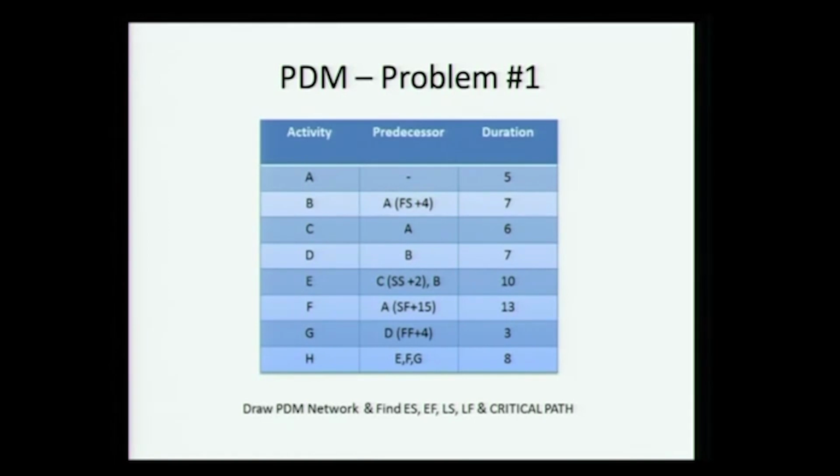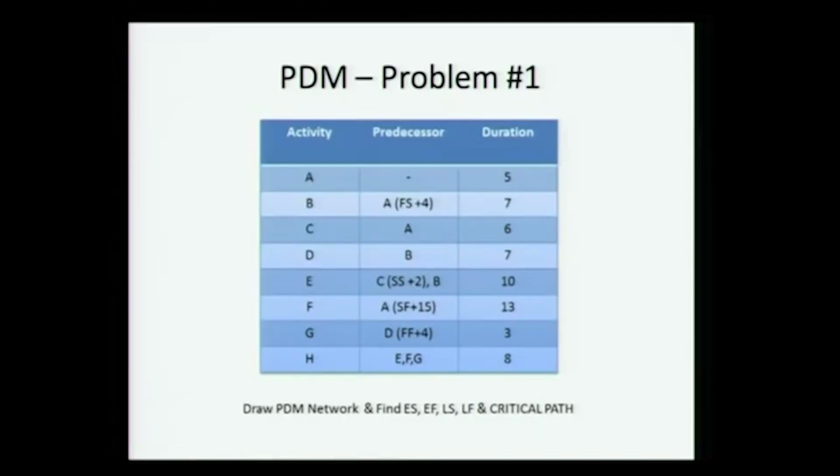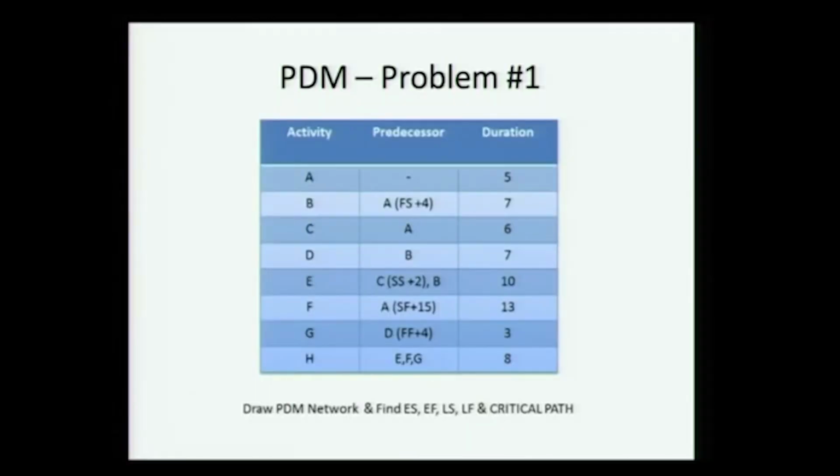Sir, there is a start-to-finish relationship between A and F now. A is a predecessor. Yes, start to finish means A start to F finish.